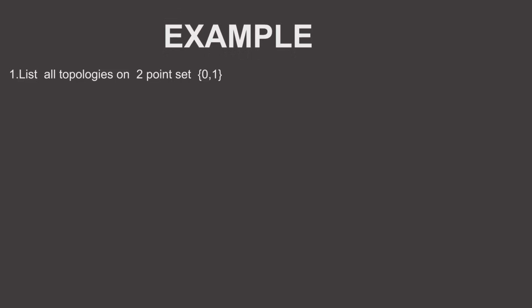Let's take an example that will deepen that knowledge. You are asked to list all topologies on the 2-point set {0, 1}. Number one, the first one is the discrete topology. We said a discrete topology is the topology that has all the subsets.